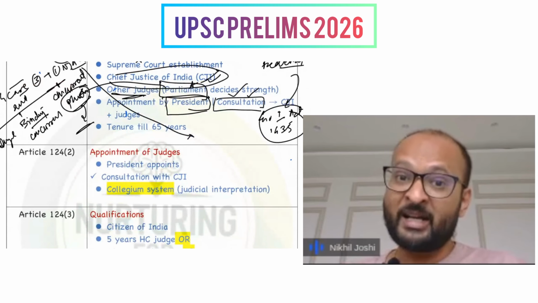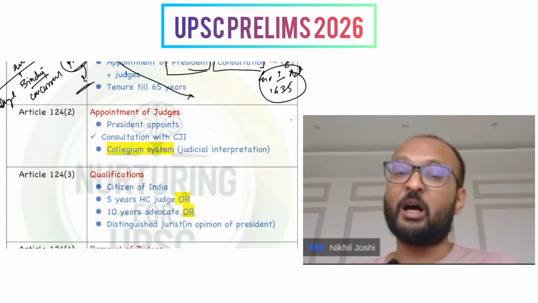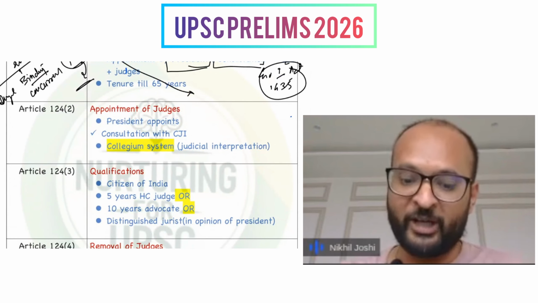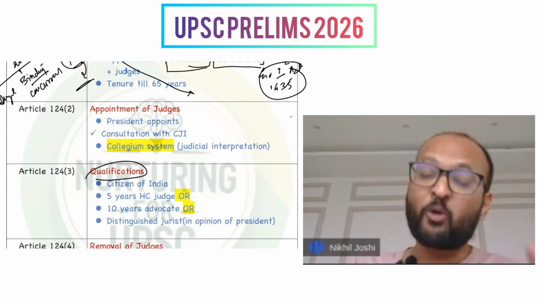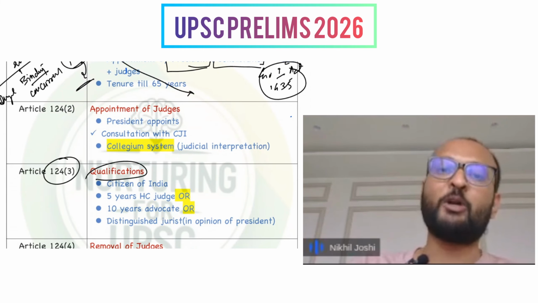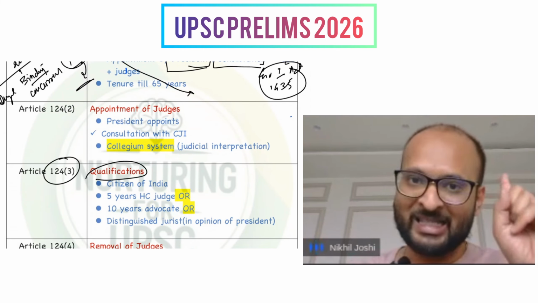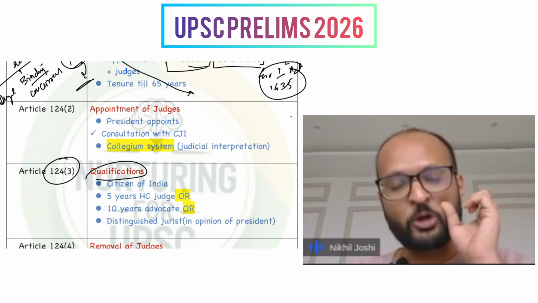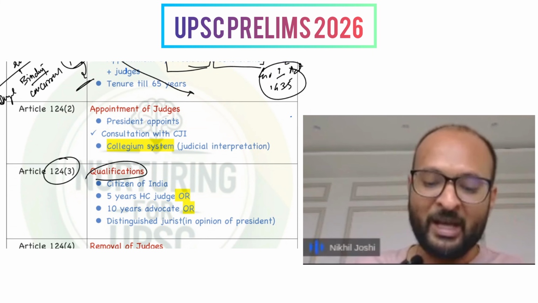Next is, the President cannot appoint just any person as a judge to the Supreme Court of India. There exists a qualification, and the qualification itself is given in Article 124 Clause 3. It says that for a person to be appointed as a judge, they must be a citizen of India.